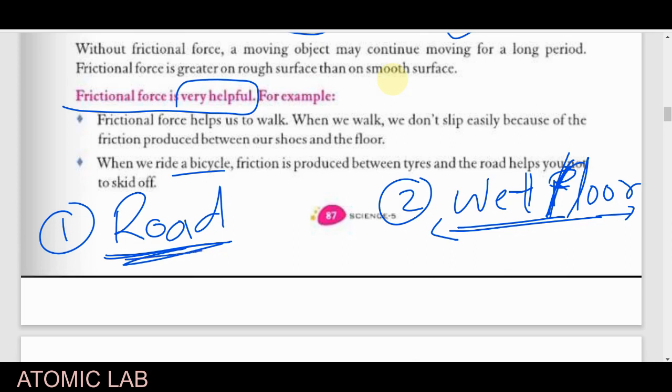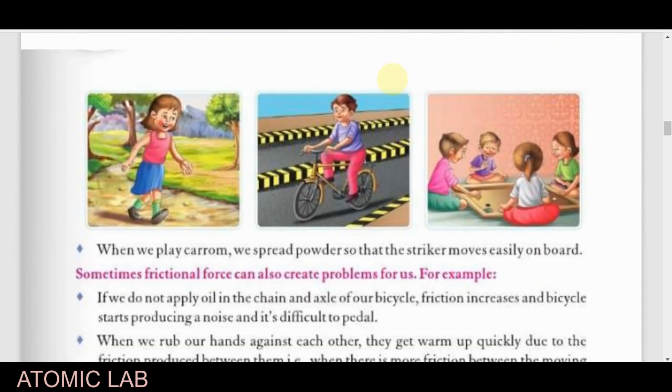High friction: the road has an irregular surface, and our shoes, our legs, definitely also have a kind of irregularity. So we will not get difficulty, because they will make a kind of grip, and higher friction will be exerted. So friction force helps us in walking, riding the bicycle, riding the car, anything. Okay, I hope you get the meaning of how frictional force is helpful to us.